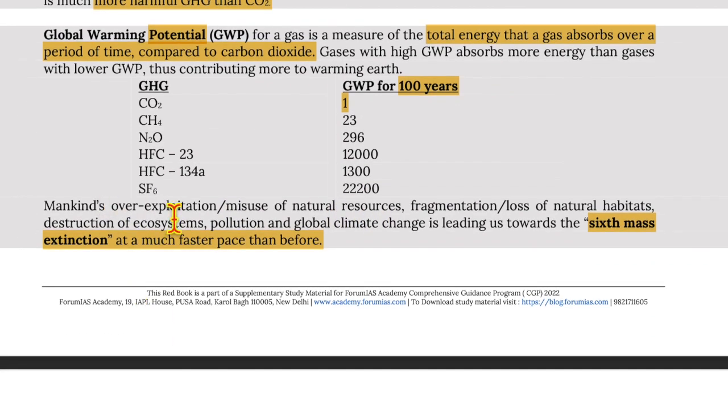So mankind's overexploitation, misuse of natural resources, fragmentation or loss of natural habitat, destruction of ecosystems, pollution and global climate change is leading us towards the sixth mass extinction at a much faster pace than before.